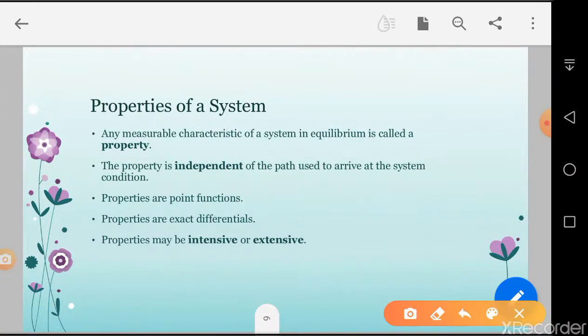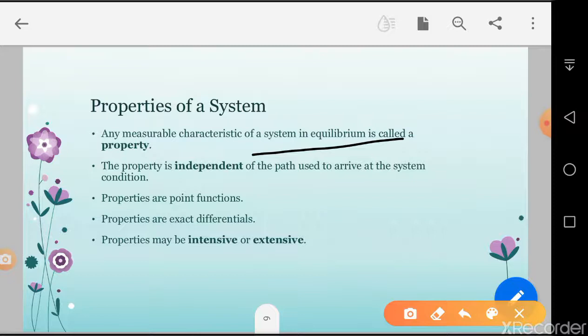Properties of a system. Any measurable characteristic of a system in equilibrium is called a property. Okay, measurable. If a property is in measurable form, it is good. If a property is not measurable, there is no benefit of that property, because we have to do calculations for finding the work and heat.